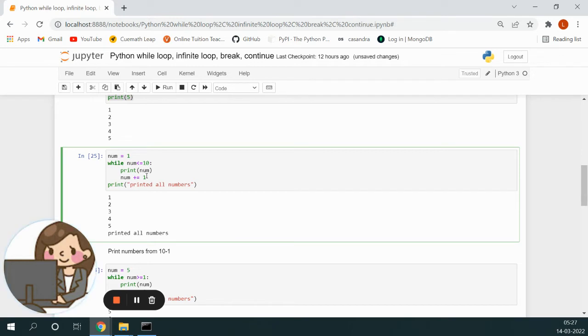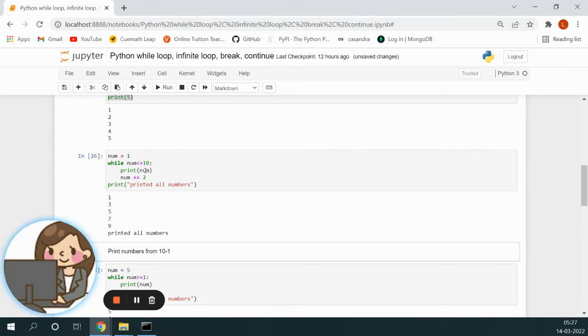That is, after 1, we have to print 3. So what we'll do, we'll just make this 2. We initialize num with 1, num less than or equal to 10, the condition is the same. We print the numbers, then after 1 we need 3, right? Because we don't want to increment it by 1, we want to increment it by 2. We just gave 2 over here. It's that easy. See, 1 3 5 7 9.